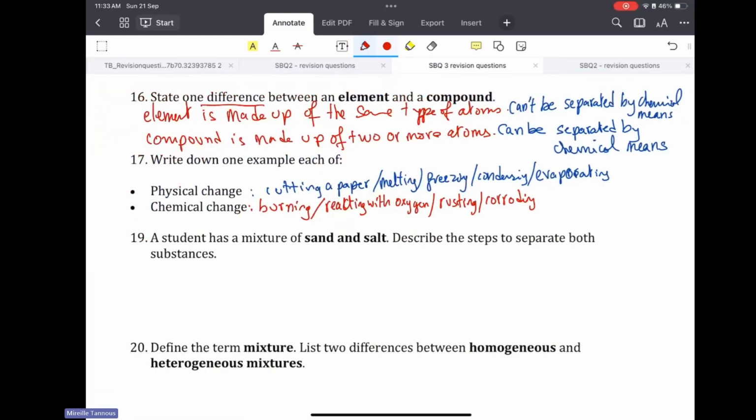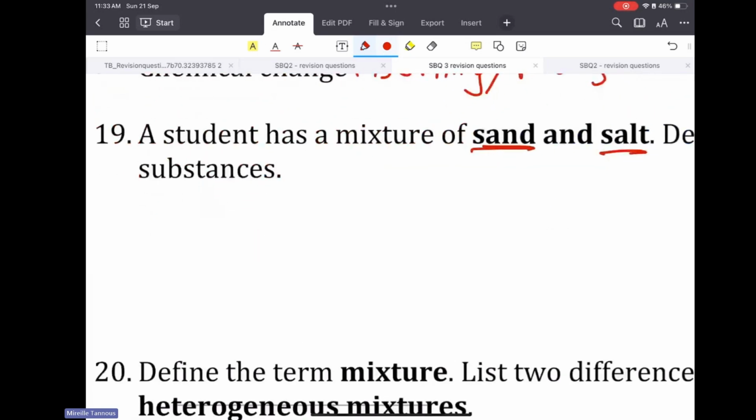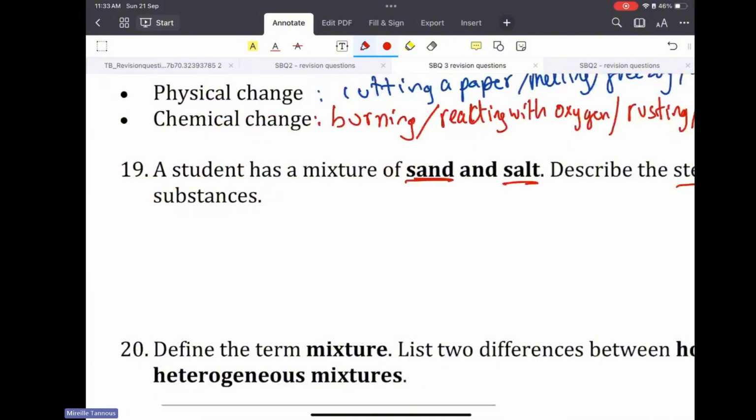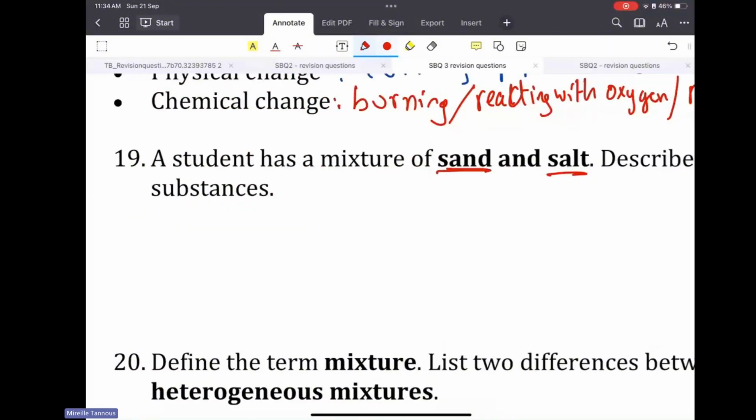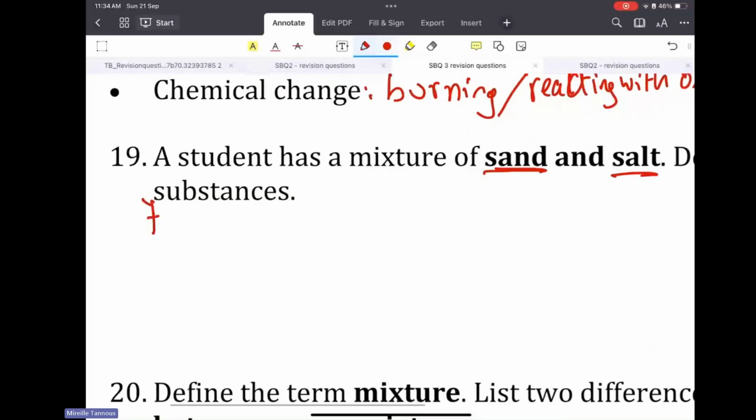Okay, now a student has a mixture of sand and water. That's a heterogeneous mixture. Describe the steps to separate both substances. So how do we separate them? This is a solid from a liquid. Filtration is the best way. The student needs to do a filtration.